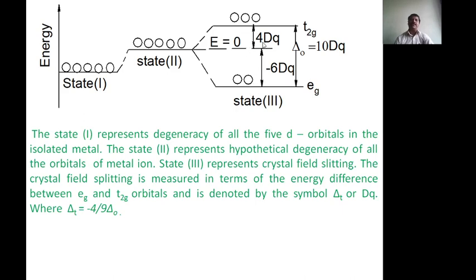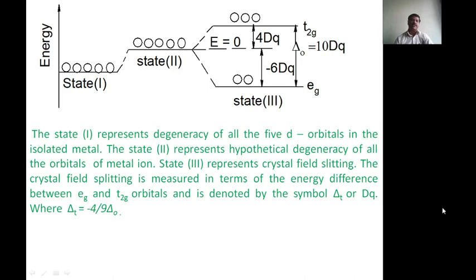Here, the T2G orbitals are very near to the approaching ligand electrons, and they get more repelled, and they gain 0.4 delta naught, or the delta O value is higher, and minus 6 Dq or 0.6 delta O is more stable, and this takes place.